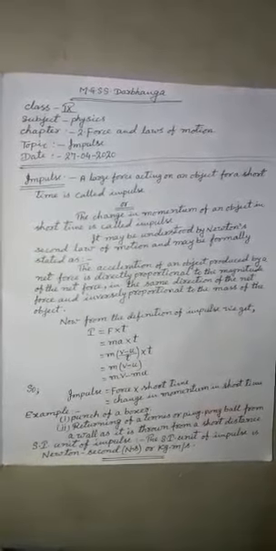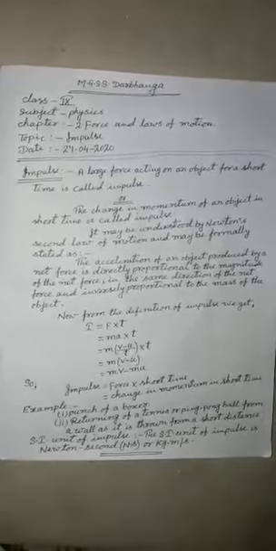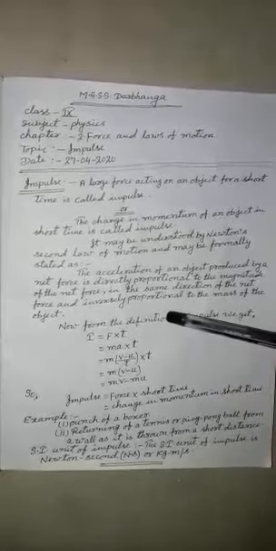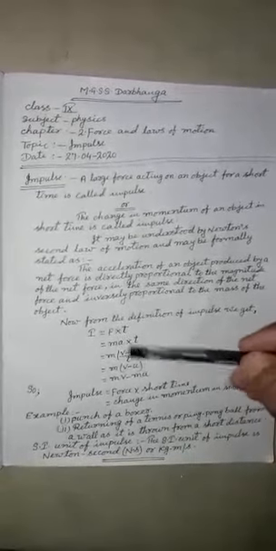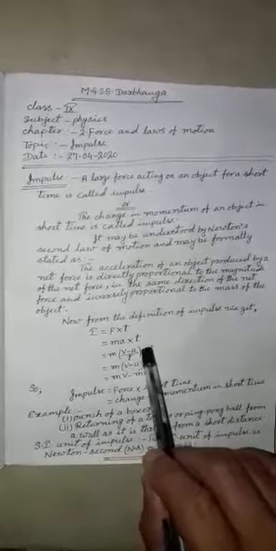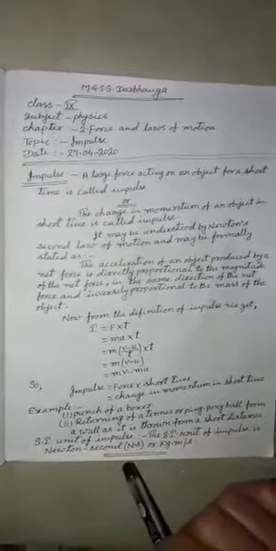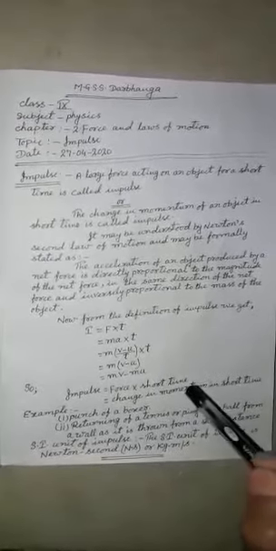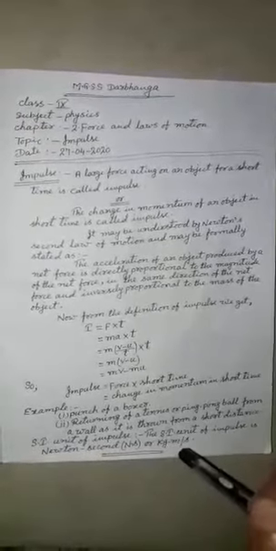Dear students, from Newton's second law of motion, you know force equal to mass into acceleration. We substitute the value of force here. Force is equal to mass into acceleration. It is multiplied by time t. Now we know acceleration. Acceleration, that is equal to v minus u by t.